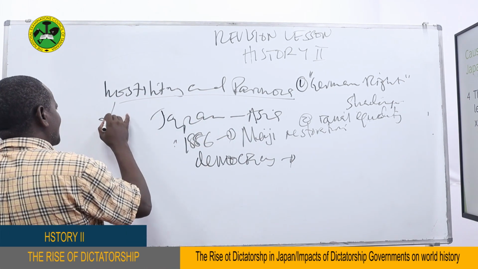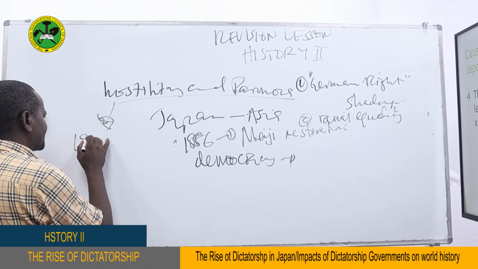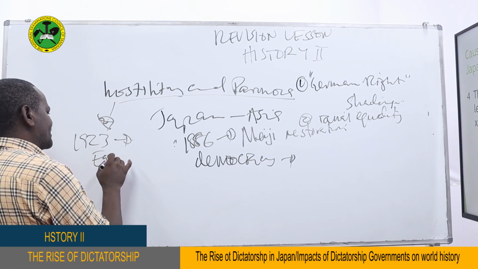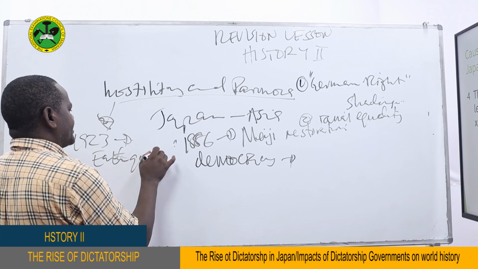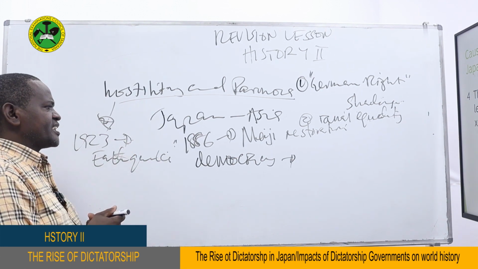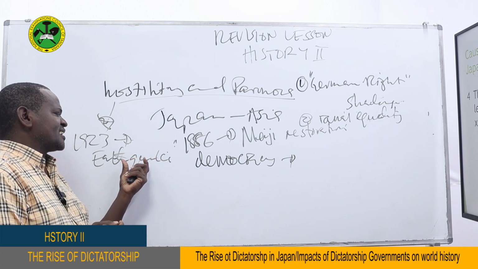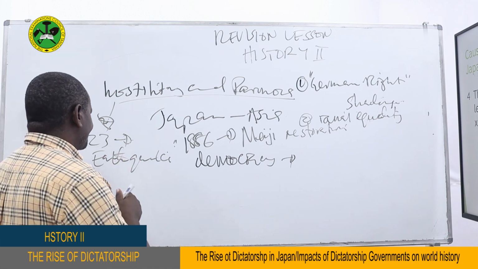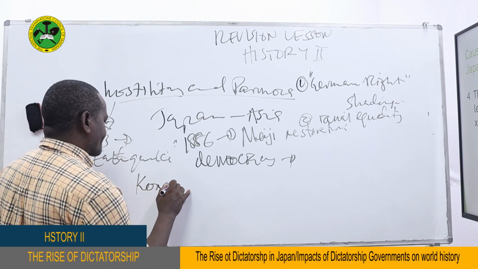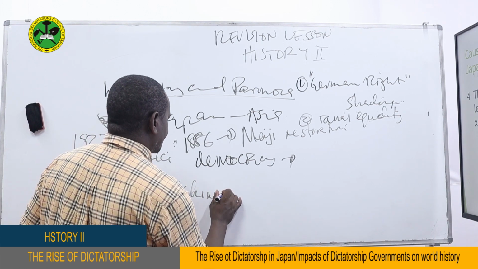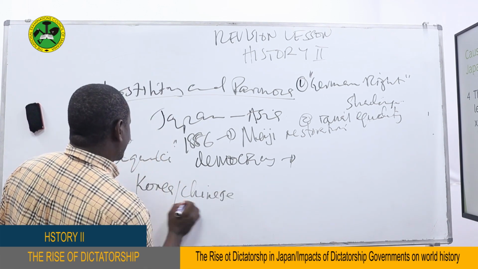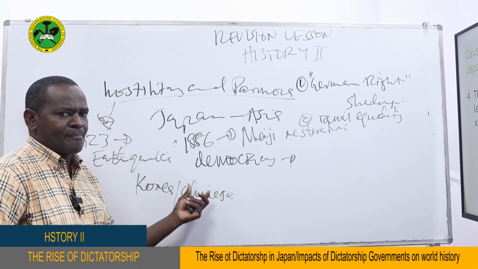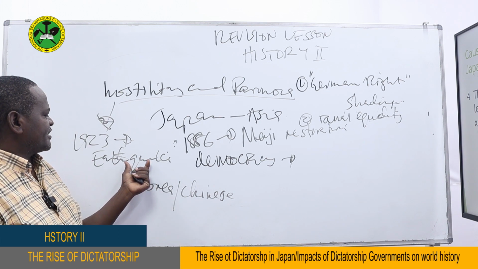Hostility and paranoia. Something happened in Japan in 1923, and that was the earthquake. There was an earthquake which occurred in Japan in 1923, and this earthquake was associated with fire, and it burnt the largest part of Tokyo. And some people blamed the Koreans and the Chinese, because these people were communists. There were some Korean communists and Chinese who were living in Japan. They were blamed that they were the ones who caused the fire.